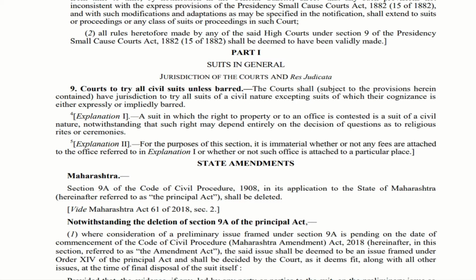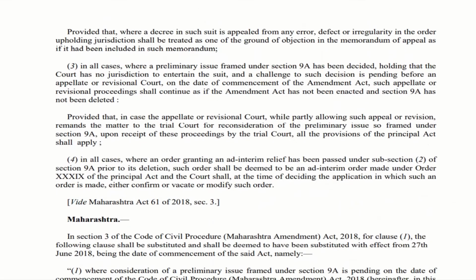We need not consider whether any fees is attached or not. We can straight away see whether this particular provision is applicable or not. Do we need to see whether this particular office is attached to a particular place or not? The answer is no. These things need not be taken into consideration for the purposes of this particular section.